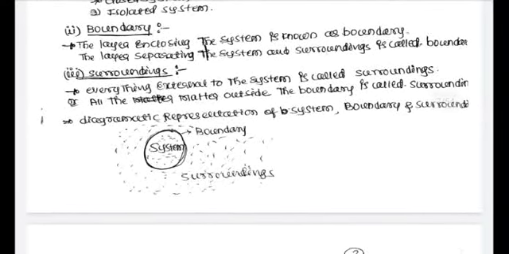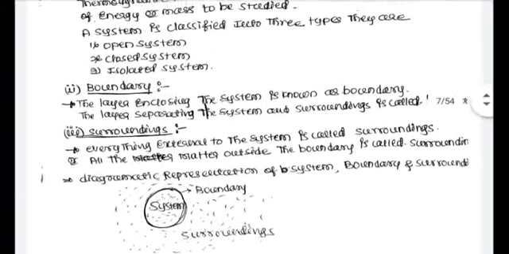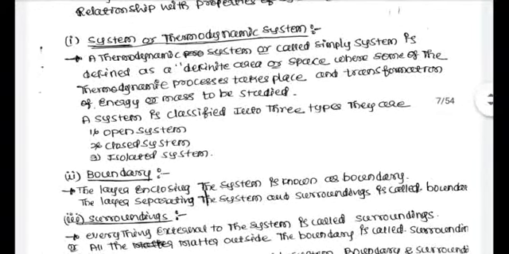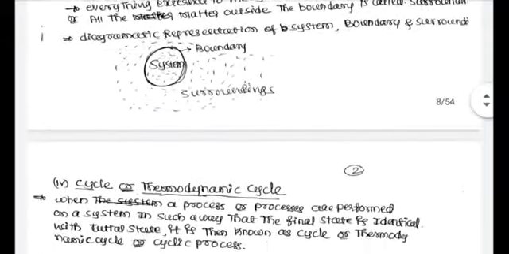That specific area is called the system, and the circumference of the circle which covers that system is called the boundary, and everything external or outside the boundary is called the surroundings. So this is an important 5 marks question: define thermodynamic system, boundary and surroundings, and give the schematic representation.